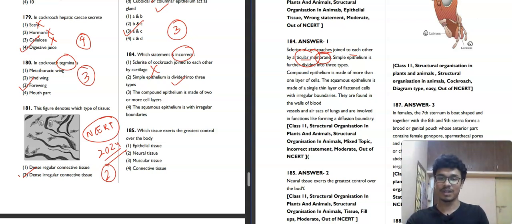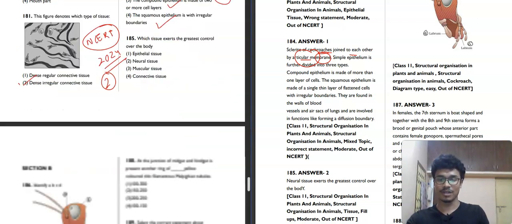Then compound epithelium is made up of two or more cell layers. Correct. Squamous epithelium is with irregular boundaries. It is absolutely correct, as in the walls of blood vessels. So all these are correct. But the incorrect statement is that sclerites of cockroach are joined to each other by articular membrane. So first option will be our correct answer.